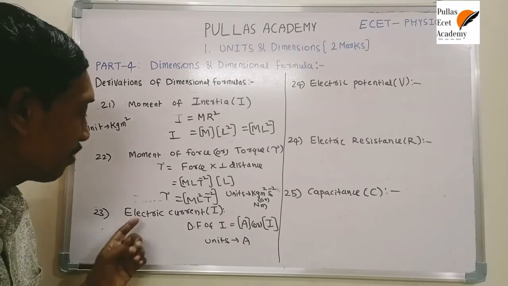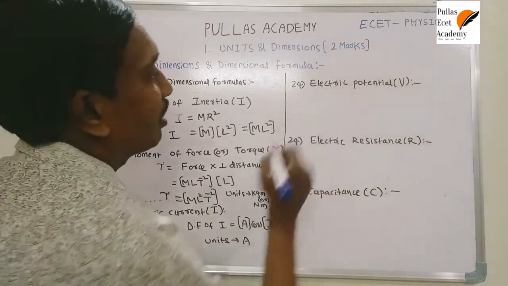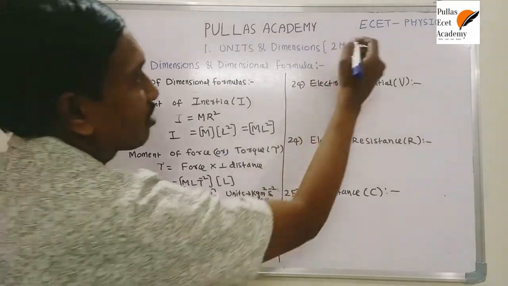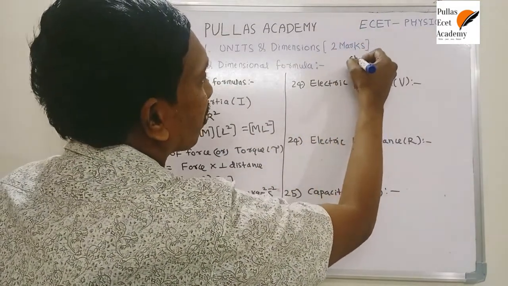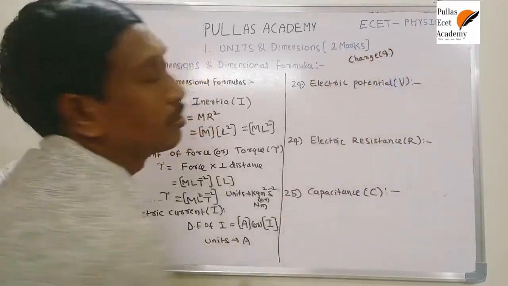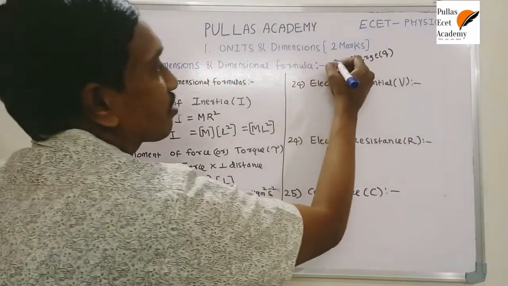This is the dimensional formula of current. Next we need one more dimensional formula, that is potential. Before potential we need to understand one more quantity, that is charge, denoted by Q. Now, what is charge?